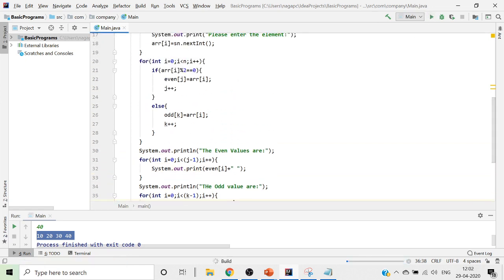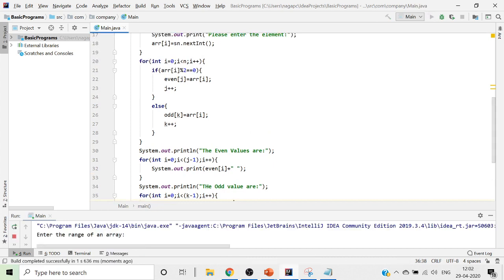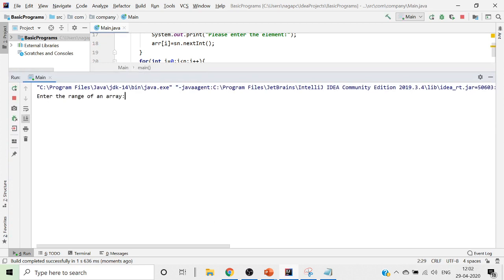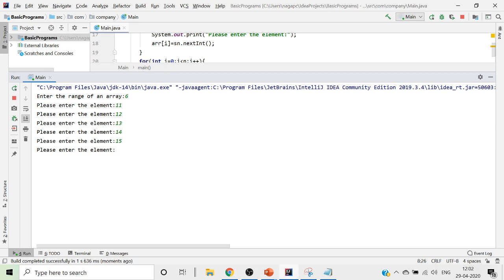Now what we do, once we run this, say I wanted the range of an array, so I will give the range of an array as 6. Now for all these 6 elements, I'll give 11, 12, 13, 14, 15. Here I have accepted 6 as the range, meaning I can read 6 items. Now I have read 5 items, now I am reading the sixth item also. I am reading my sixth value also.